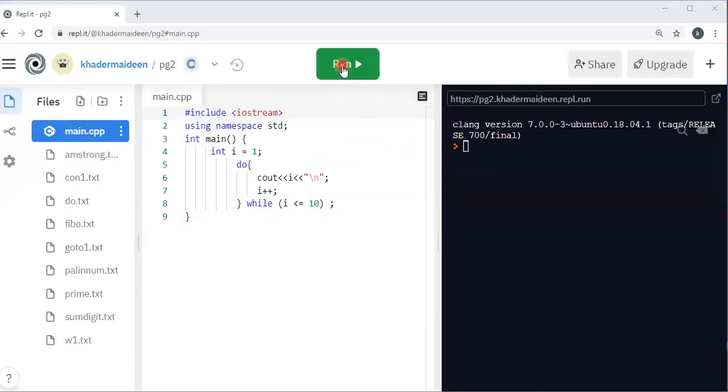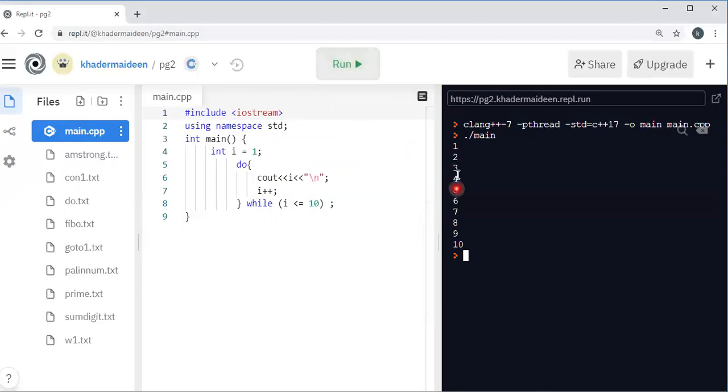Now we execute this program. Therefore, the output will be 1, 2, 3 until 10. Okay. Therefore, when i becomes 11, what happens? The loop terminates.